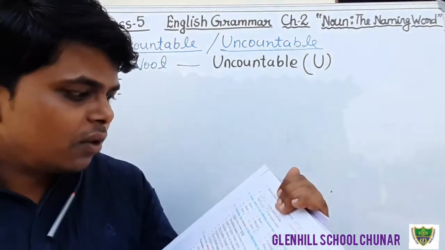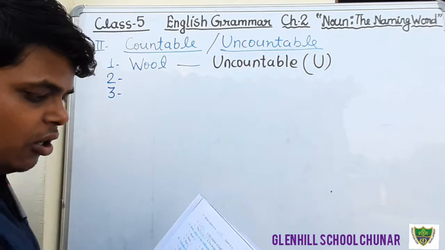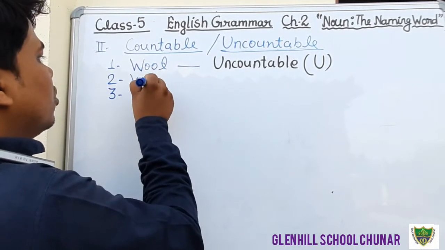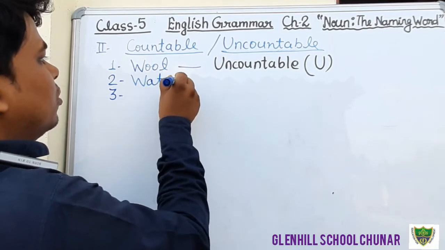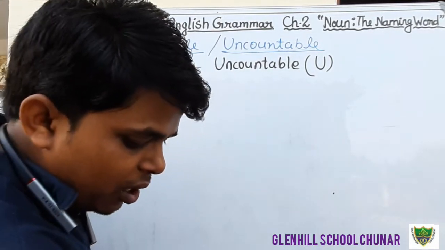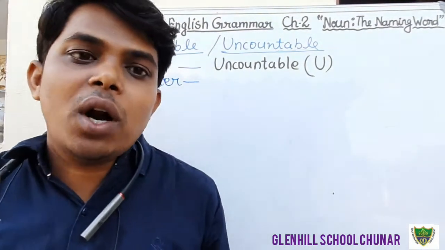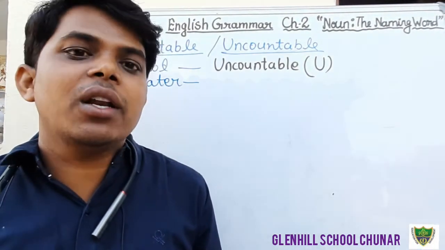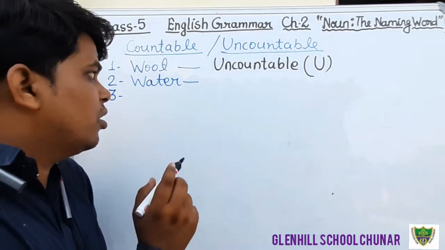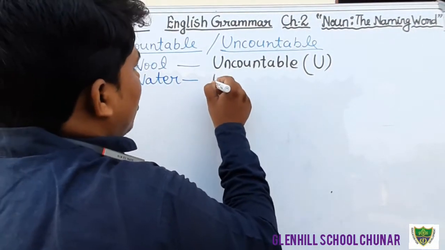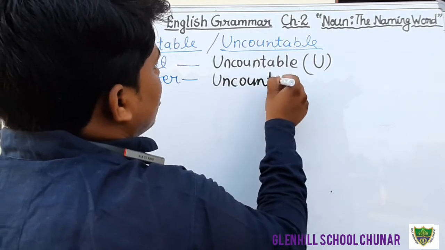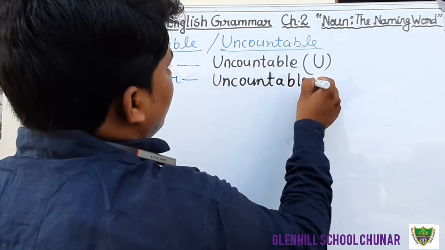Okay, now question number 2. What is question number 2? That is water. Water is countable or uncountable? Water is what kind of noun? Water is material noun, and it is also uncountable noun. Okay, students, just write down uncountable noun.